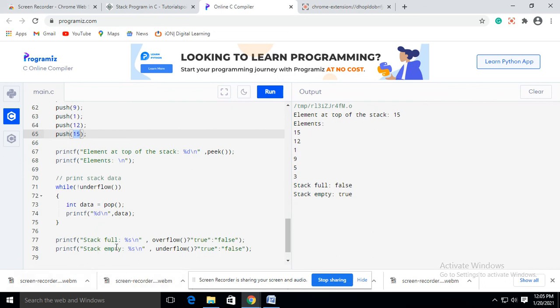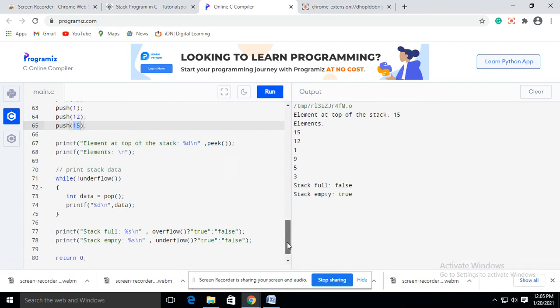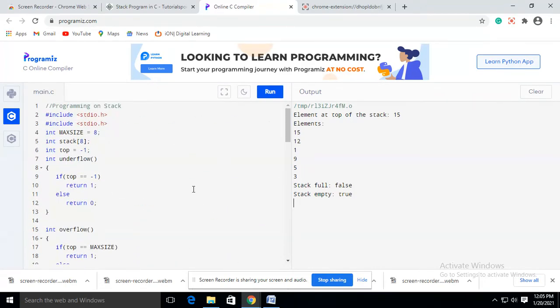Okay, so now stack full is false, and stack empty. Is the stack empty? Yes, it's true. So in this way we can do the programming on stack. You can use your own logic to implement the stack. So thank you so much for this.